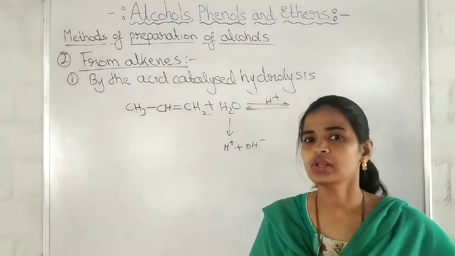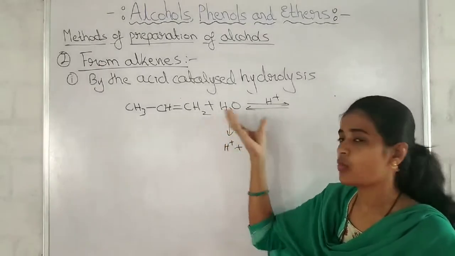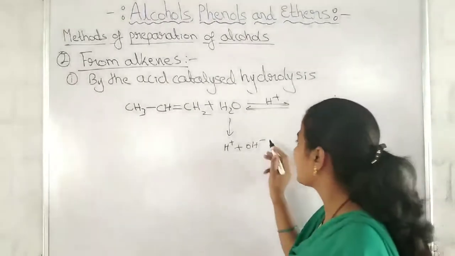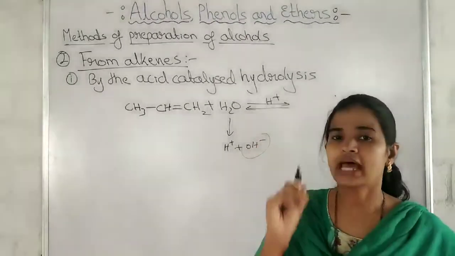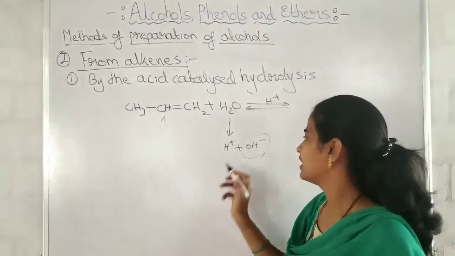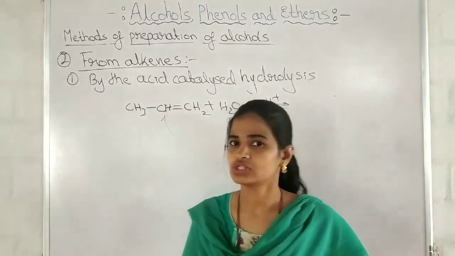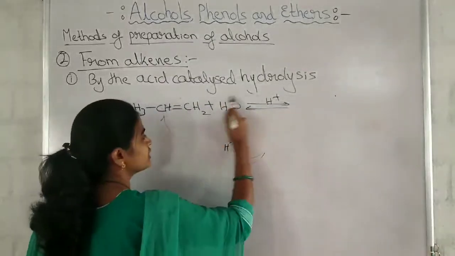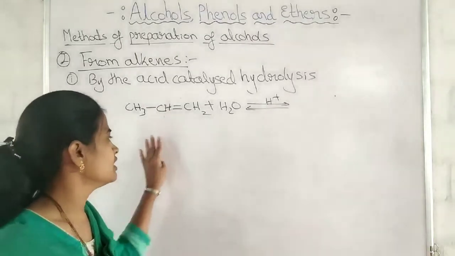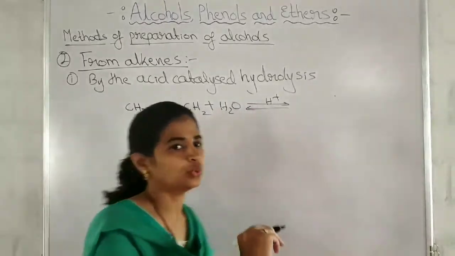What is Markovnikov's rule? We have studied the addition of hydrogen halide, but the addition of water to unsymmetrical alkenes takes place in such a way that the negative part of the adding molecule goes to that carbon atom of the double bond which contains the lesser number of hydrogen atoms, and the positive part goes to that carbon atom which contains the more number of hydrogen atoms. Remember, whenever you are writing the product of the acid catalyzed hydrolysis of alkenes, if the alkene is unsymmetrical, you have to write the product by following Markovnikov's rule.